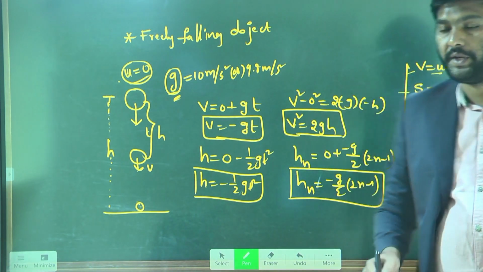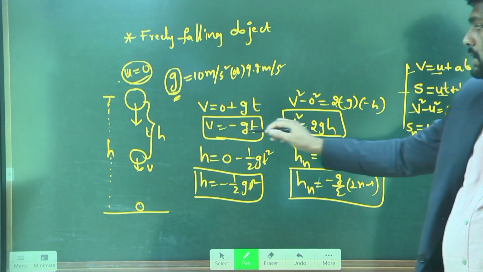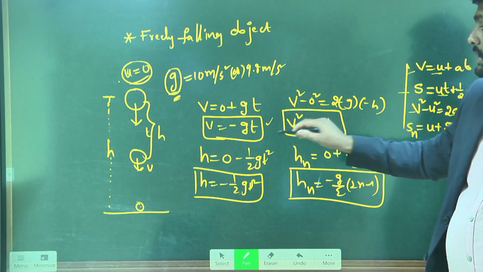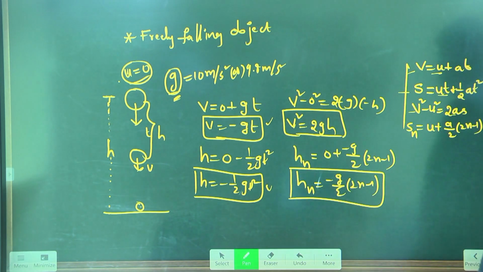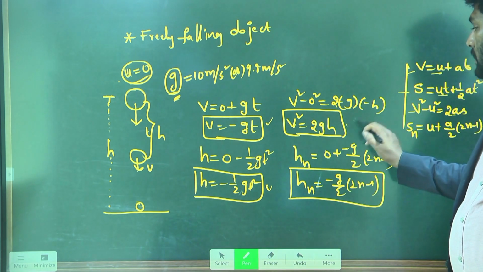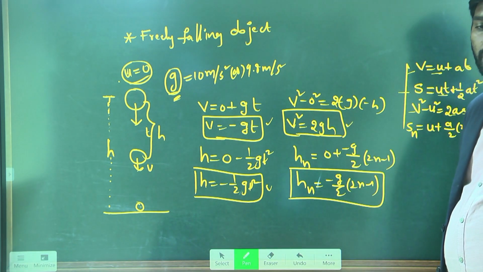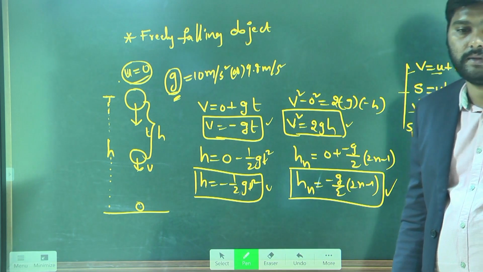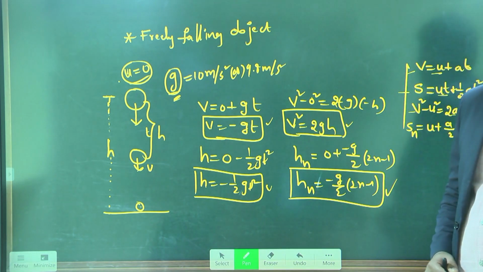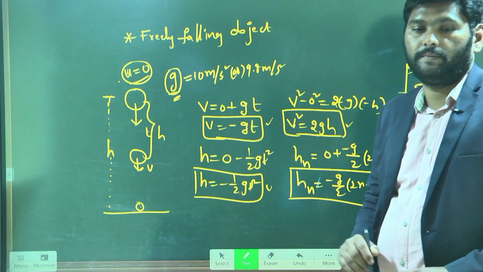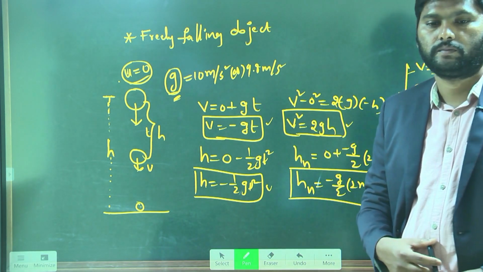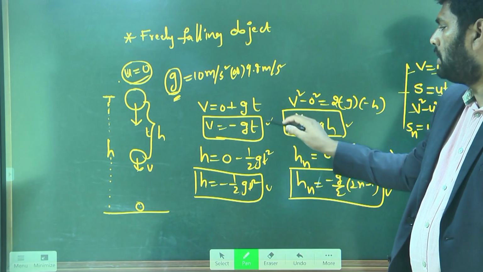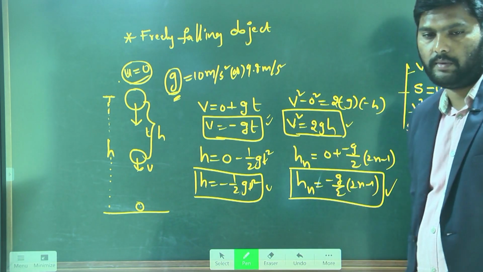So for this situation, these four equations changed: the first equation changed as v is equal to minus gt, the second equation changed as h is equal to half gt square, the third equation changed as v square is equal to 2gh, the fourth equation changed as g by 2 into 2n minus 1. This is how the four equations change for a freely falling object. Understand? Now for any object falling freely, you can use these four equations to solve the problem.